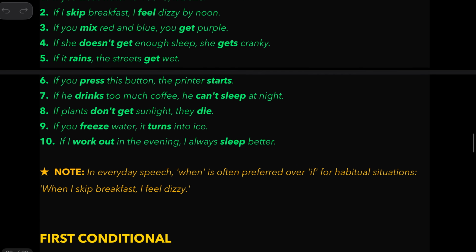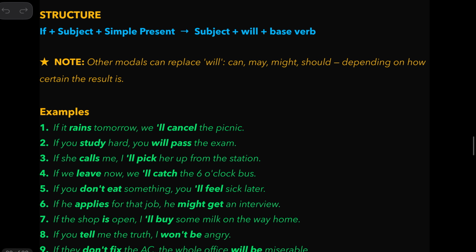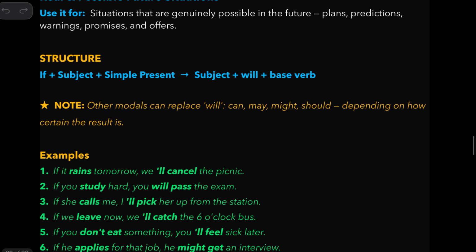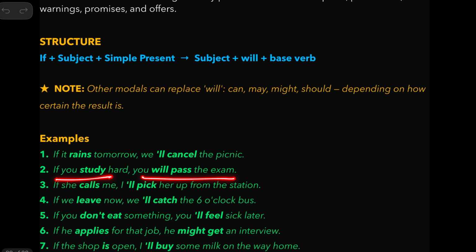So what we are now going to talk about is a real conditional, and they call it first conditional. Look at this. If it rains tomorrow, we'll cancel the picnic. So this is a condition. Unless this condition of it raining tomorrow happens, we will not cancel. So this happens only when this action happens. So if you study hard, you will pass the exam. First, this action must happen. Only then can this action happen.